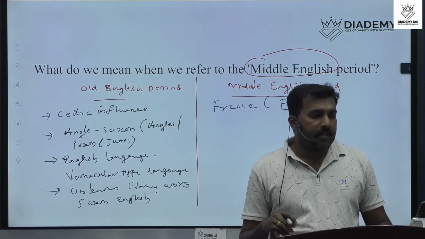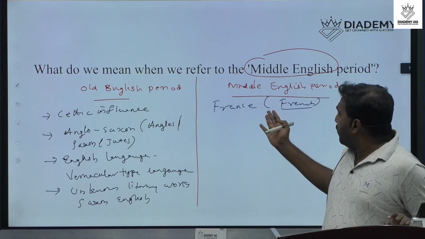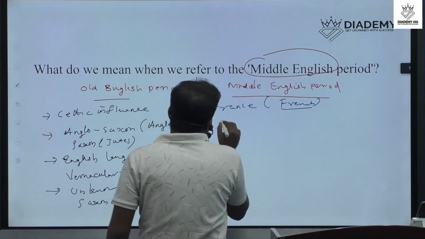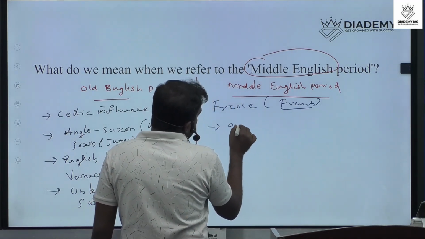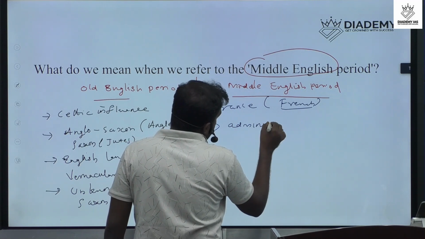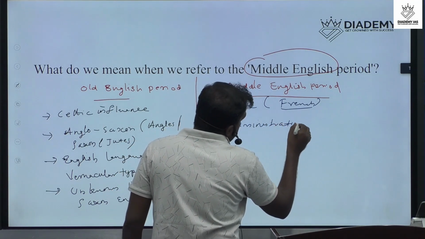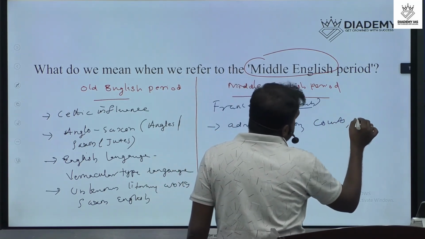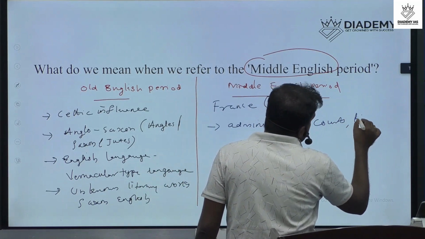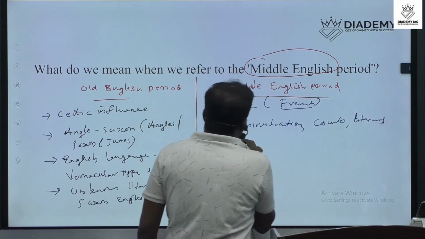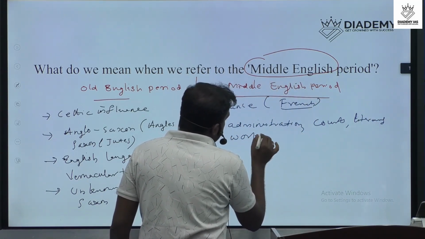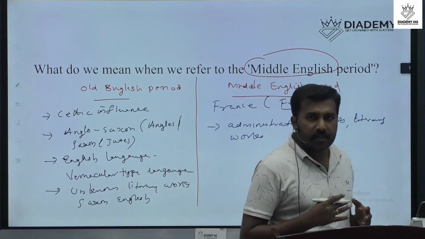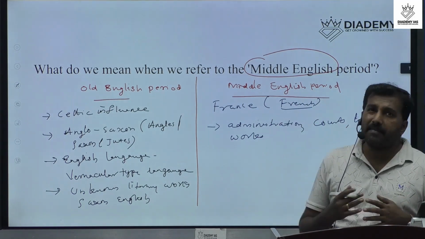Normally they used French as their medium, especially for administration. They used French and Latin for their administration, the process of courts, and also some literary works. So that's the next difference in the impact of the Middle English period.